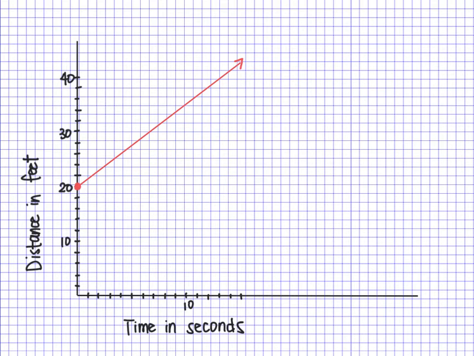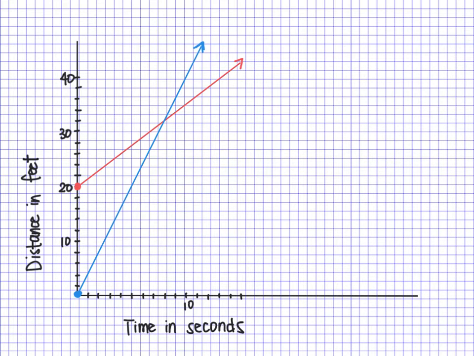Ron starts his race at the beginning, so his y-intercept is here. But Ron runs a lot faster, so his line looks like this. The question is, when does Ron catch up to Ethan? Before we answer that question, we need to understand a few things.